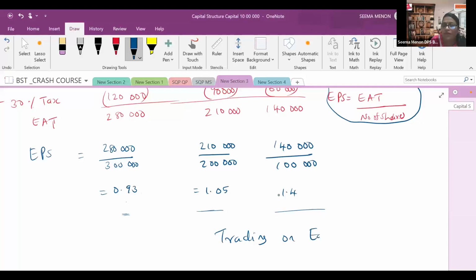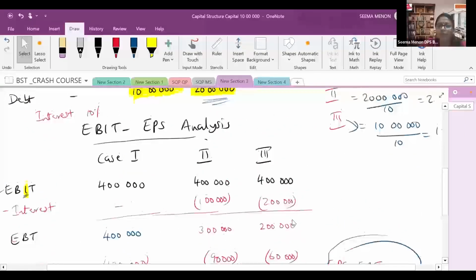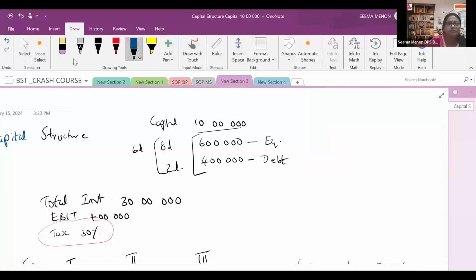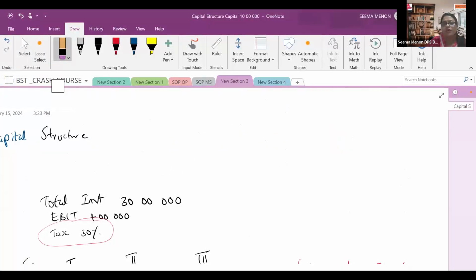So whenever in the examination there is a question, if there will be a question for 6 marks, explain the process of trading on equity through example, the entire case you have to explain. You will assume first the total investment in the capital structure. What about the debt and equity? For that, first you should take a capital structure.